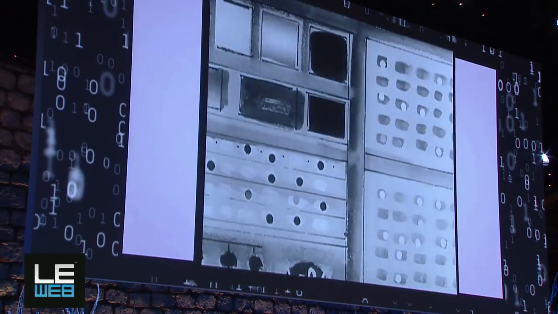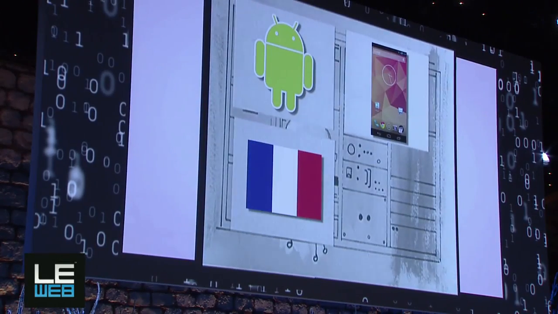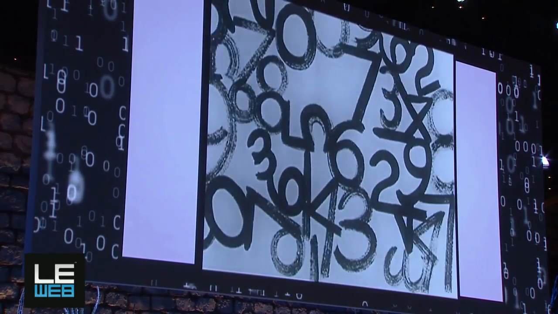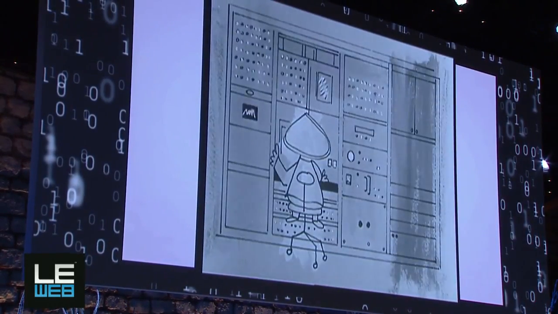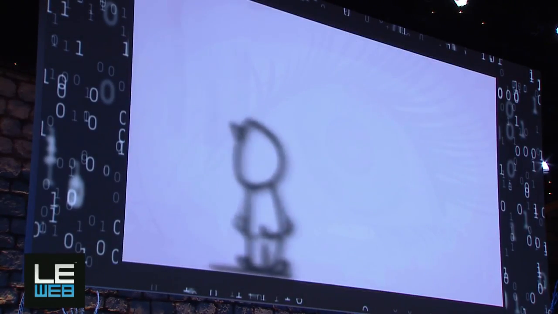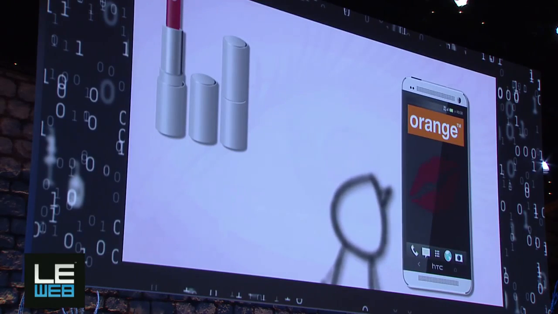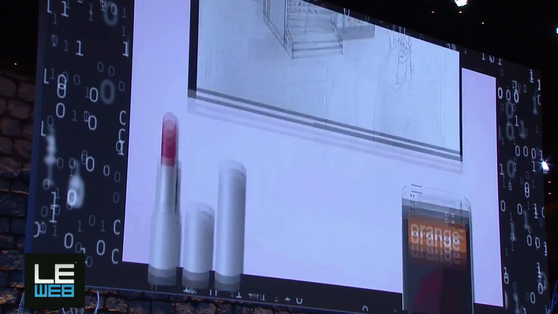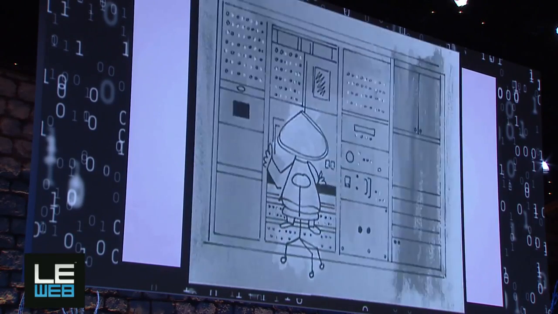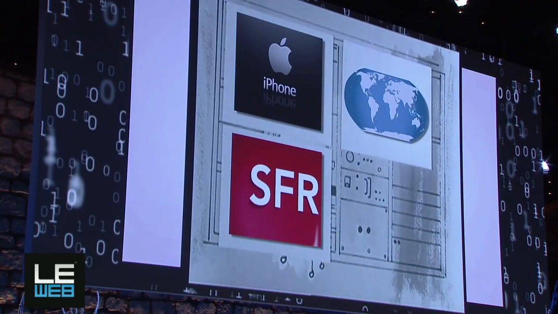We'll infer, for example, that your phone is an Android with version 4.3, that you're in France, and that it's Tuesday at 5:45 p.m. We'll then check if your user ID is already in our system. Let's imagine it is. In that case, we may know that you have shown prior interest in beauty products, that your mobile operator is Orange, and that you're a female. We'll then look into our ad server for compatible campaigns. In this case, those targeted to iPhones, SFR users, or outside of France, for example, will be discarded.